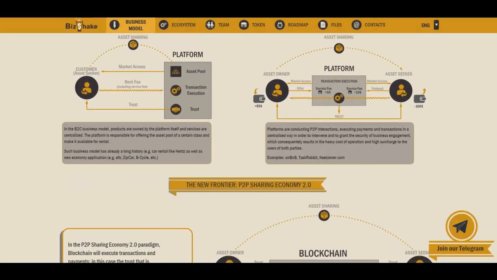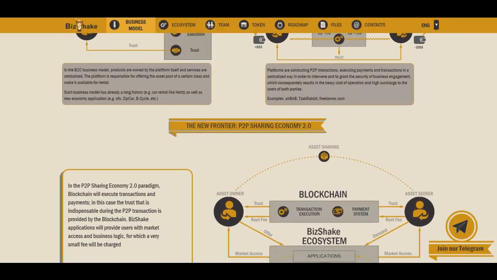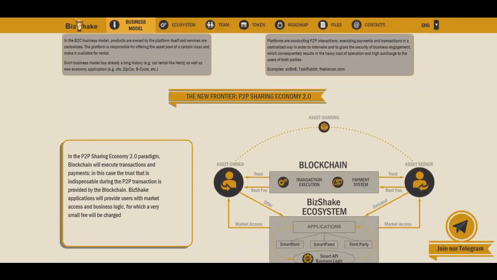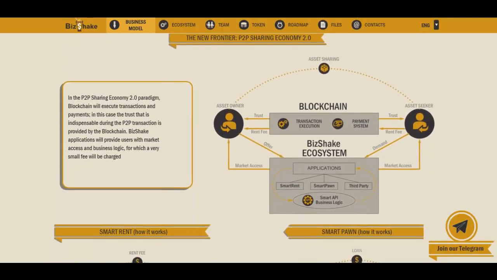The company is starting its very own native BizShake token, BZS, which is an NEP5 token on the Neo blockchain. BZS tokens will be the official currency accepted by the BizShake ecosystem.